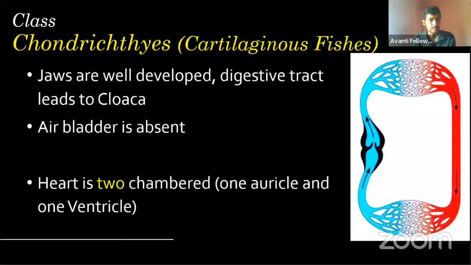Okay, so next one is jaws are well developed. That's very important. If you take the example of the shark. Okay, sir, is that a single gill or not? No, it's not a single gill. The number of gills normally varies. But if you take the example of a shark, it will have 4 to 5 serially arranged gills. Later everything will be connected towards the inner side. So that will be there.